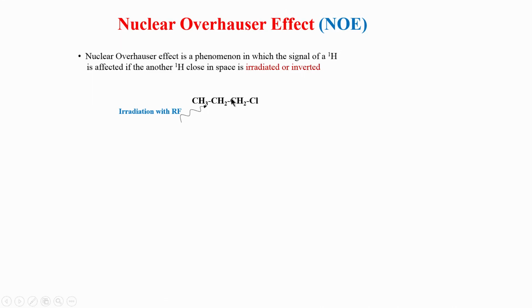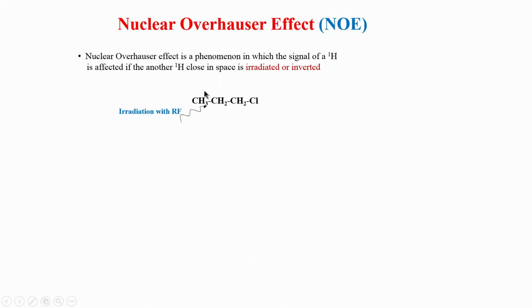This is an interaction which happens between any two magnetic dipoles. It can happen between proton and carbon, it can also happen between carbon and carbon, but by far proton to proton is the strongest dipolar coupling, because this dipolar coupling depends on the gyromagnetic ratio of the nucleus involved. So, the gyromagnetic ratio of proton being the highest in NMR, the two protons which interact will have the highest dipolar coupling. So, what do we do in nuclear Overhauser effect, or what is NOE?